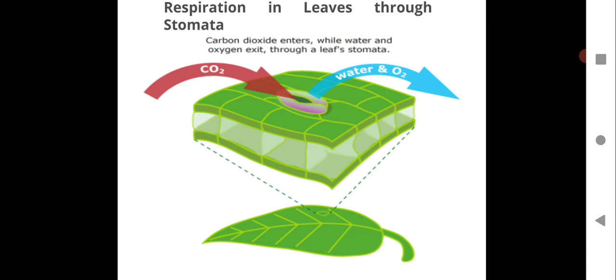So this is how the respiration process takes place. In the stomata, you can see the fine pores enlarged. A part of the leaf is magnified, and a single stomatal opening is shown over here. So this is respiration in leaves through stomata.